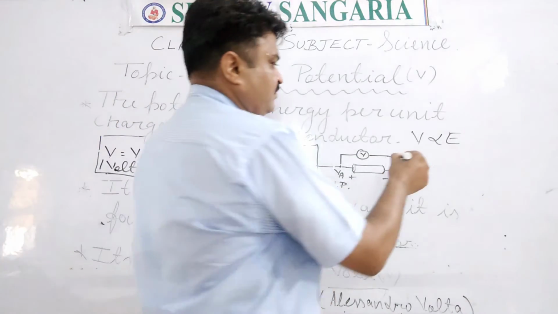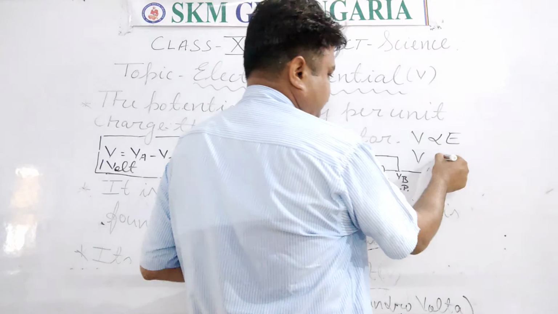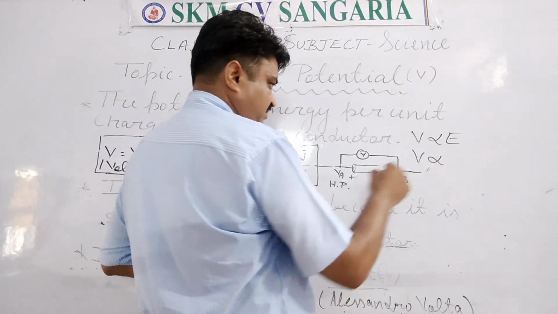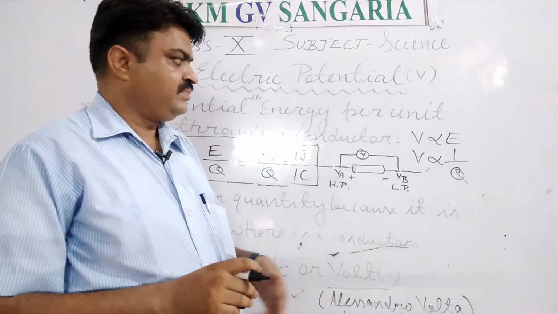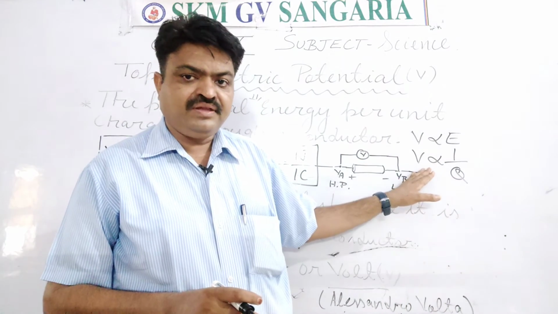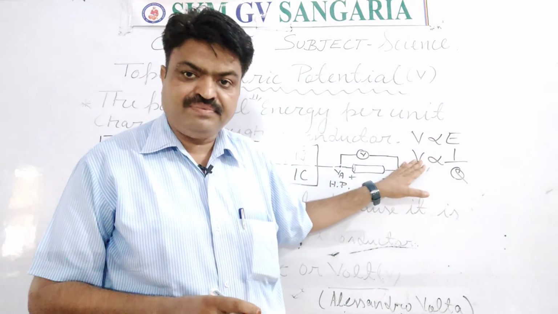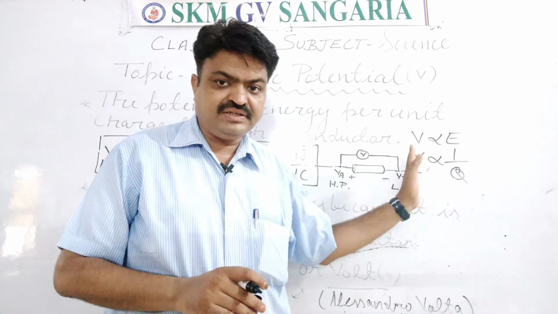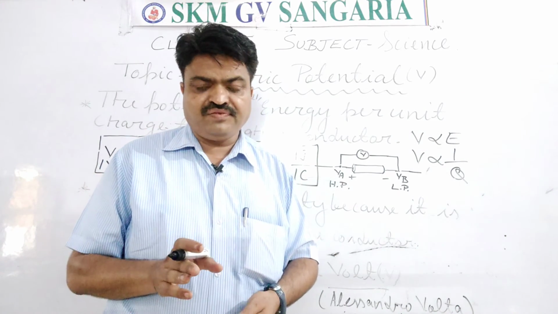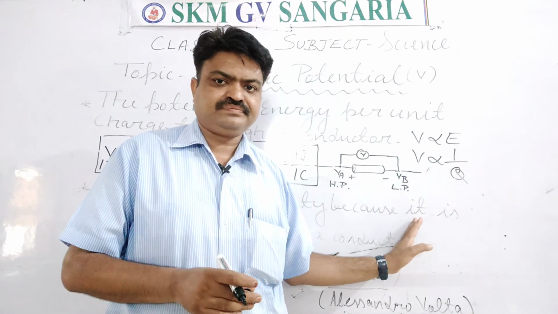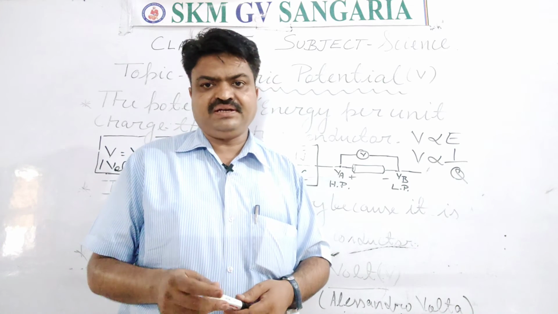And electric potential is inversely proportional to the charge. Means if the charge is less, then the electric potential will be more, because it is inversely proportional. So in this way you can also find the relation or the factors on which the electric potential depends.